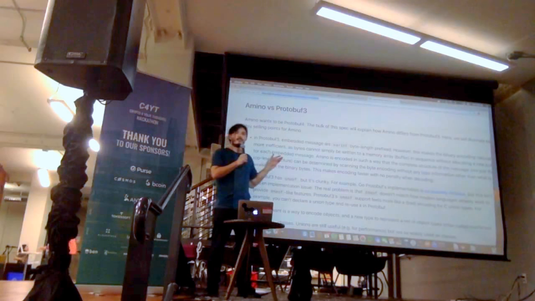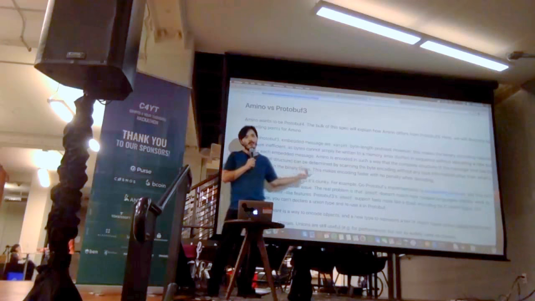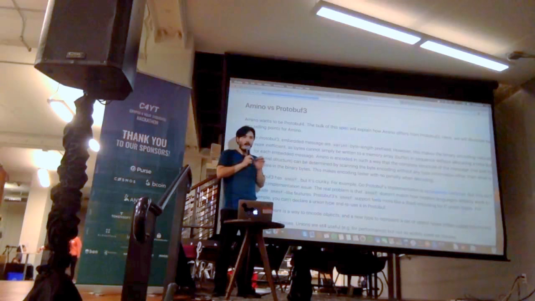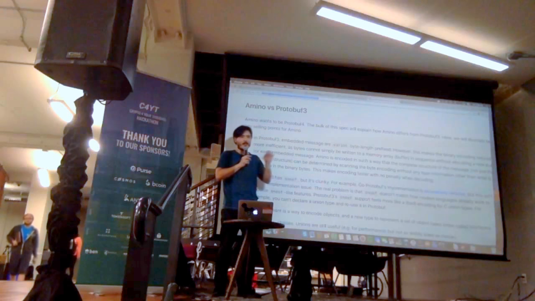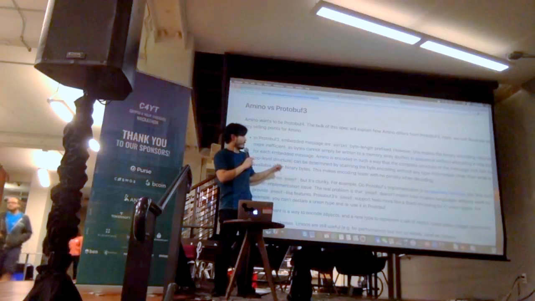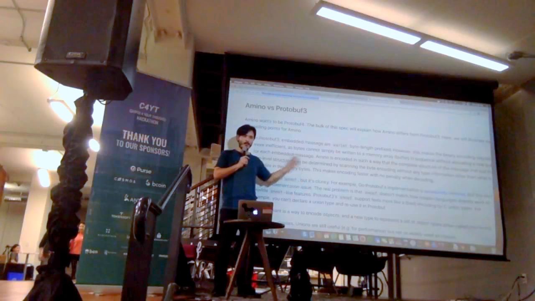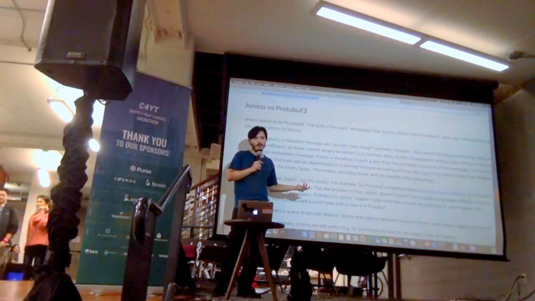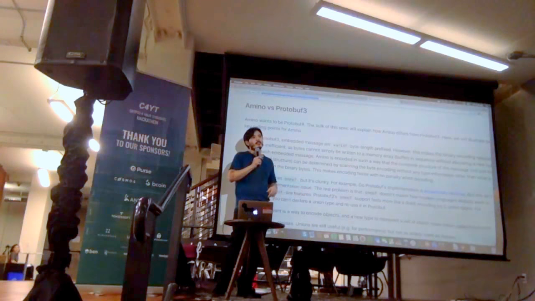What we've discovered is that protobuf 3 is kind of awesome. It does almost everything we want, but there's this distinction, this parity problem between protobuf 3 and the language itself. So we designed an encoding system that is initially based on Golang, but is really intended to be used in any language, that makes development fun.